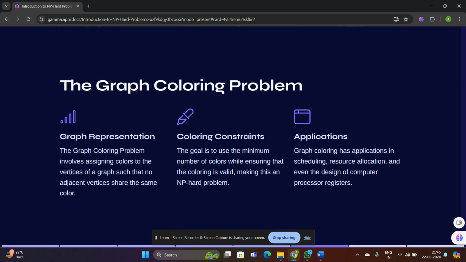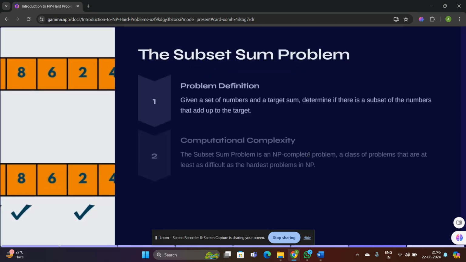And the graph coloring problem, to go deeper: the graph representation is that the problem involves assigning colors to the vertices of the graph such that no adjacent vertices share the same color. The coloring constraint means the goal is to use the minimum number of colors while ensuring that the coloring is valid, making this an NP-hard problem. Applications of it involve scheduling, resource allocation, and even the design of computer processor registers.